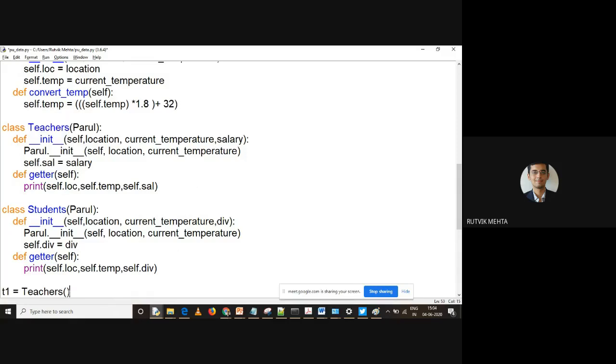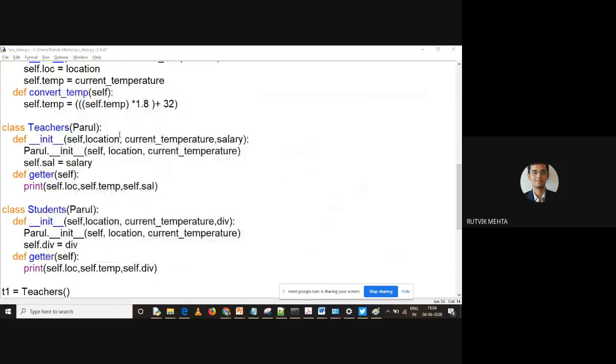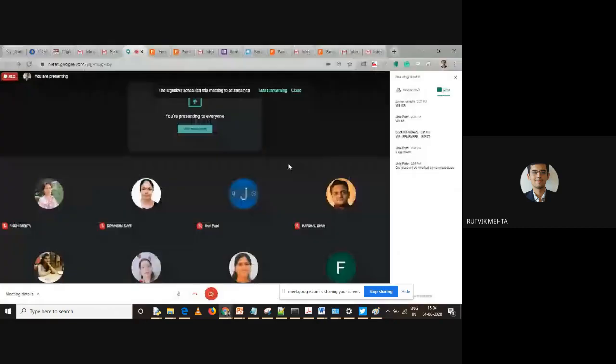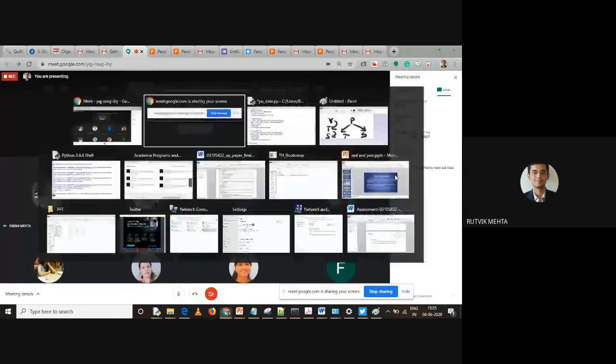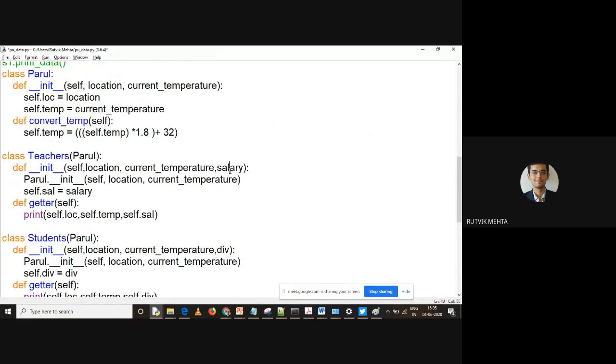How many arguments will we have to pass here? Anyone, please? Kalpana madam? Yes, Devangini madam. How many arguments will you pass? Sir, 3 arguments. 3 arguments, great, right? Because it is having location, current temperature, and salary. Location and current temperature will be set using the parent class constructor, and salary will be set using the teacher class constructor.